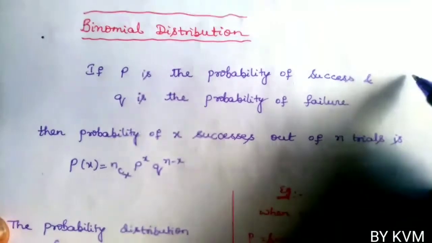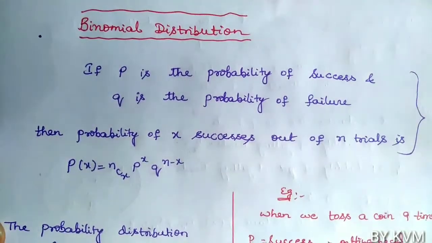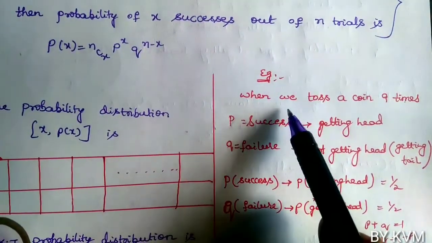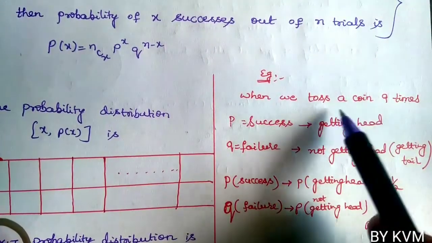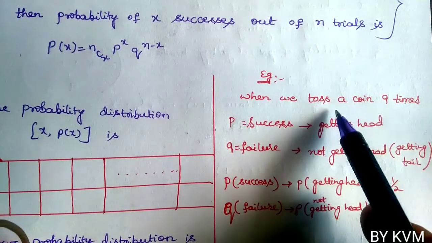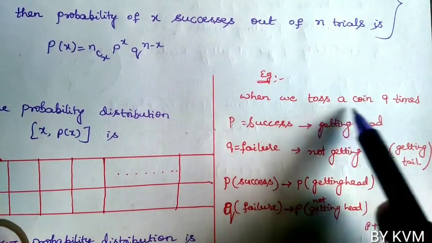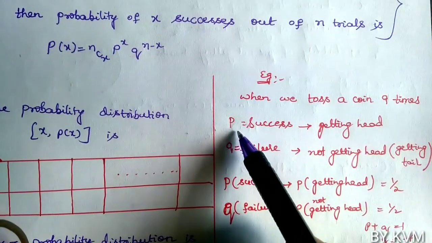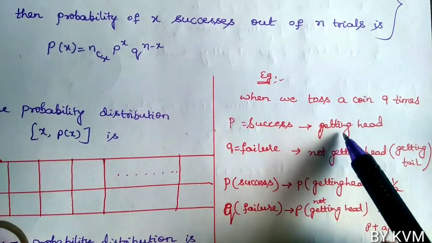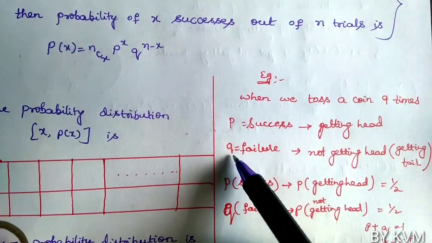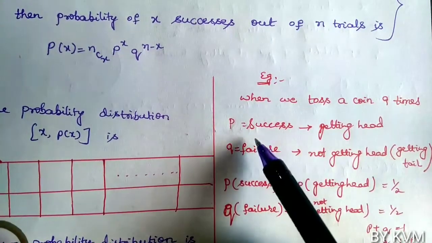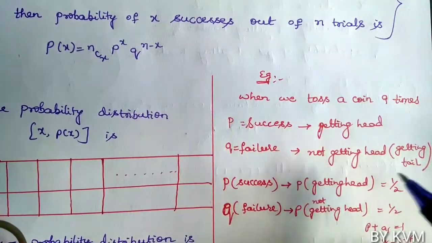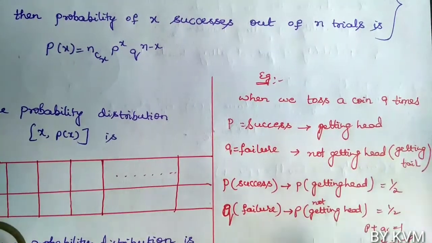Now let us try to understand this definition by taking a simple example. Let us toss a coin 9 times. Success, that is P, is getting head, and failure, which is denoted by Q, is not getting it. I am repeating again: success means getting head, failure means getting tail.